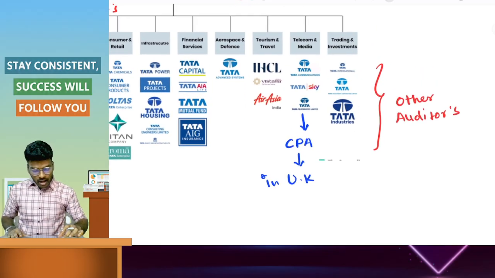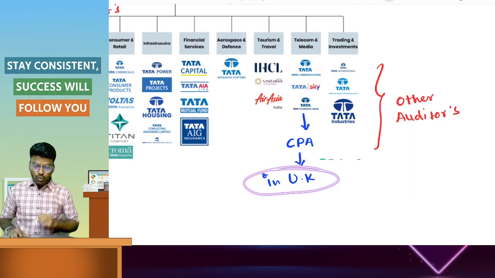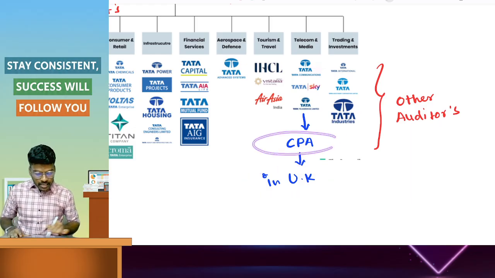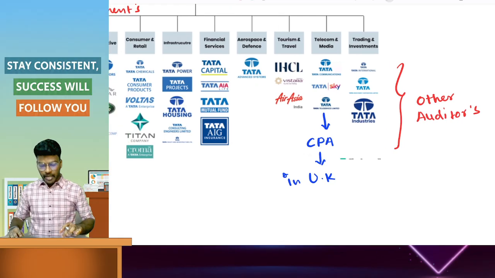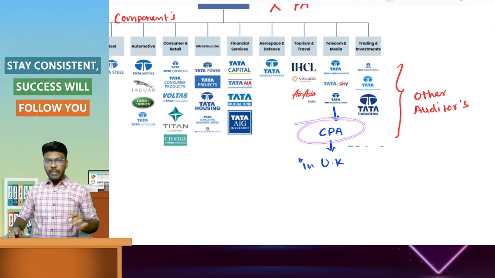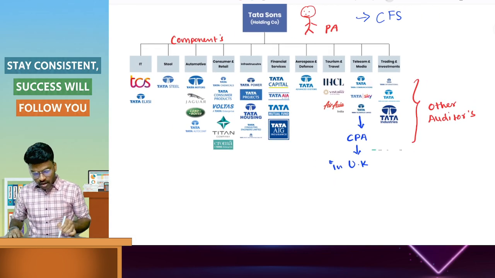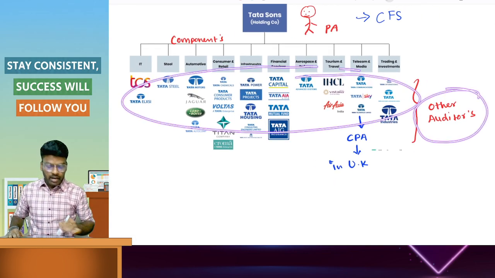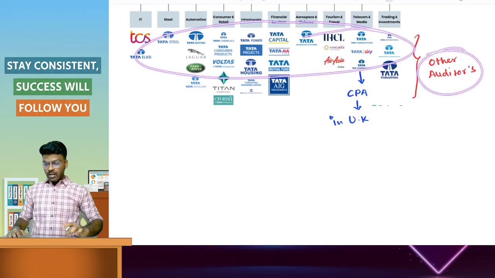I will take an example. A telecom and media company in the UK is audited by a certified professional accountant, that is, audited by a CPA. The auditors of the components are called other auditors. The component auditors are called other auditors.